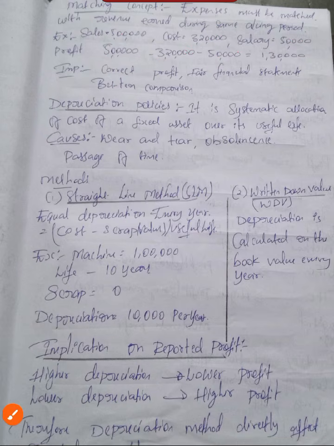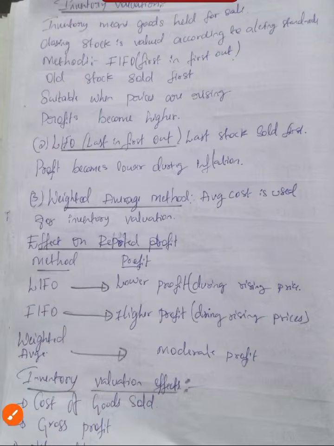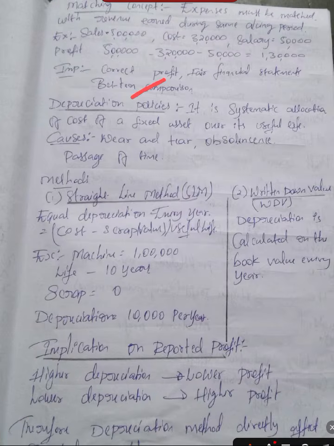Is that clear? Now, depreciation policies. Depreciation is a systematic allocation of the cost of a fixed asset over its useful life. Causes: wear and tear, obsolescence, passage of time. Now, methods: straight line method and written down value method.